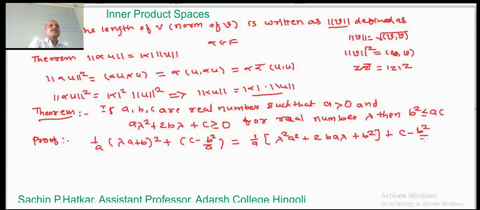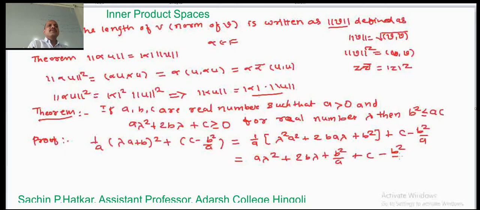Now this is equal to a into lambda square multiplied by 1 by a, to the bracket term a lambda square plus, here a gets cancelled, and we get 2b lambda plus b square divided by a, plus c minus b square divided by a.